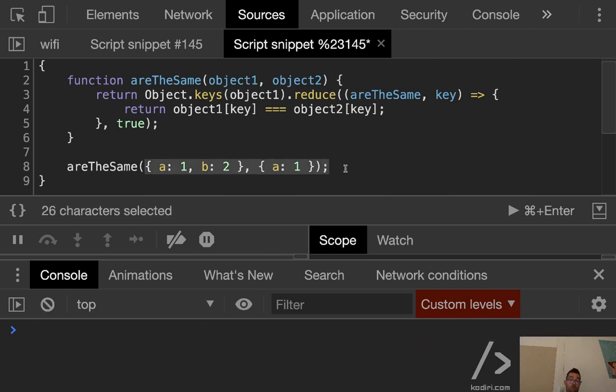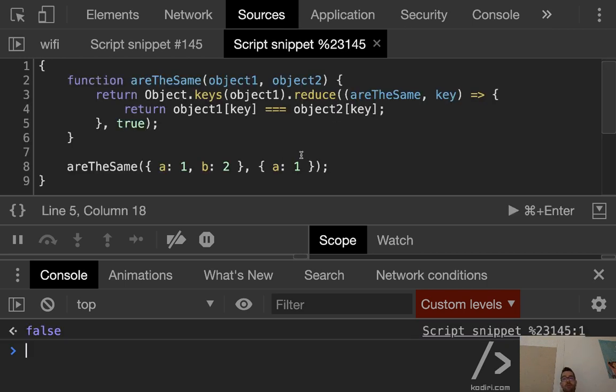False. Will it work? Return false, we agree on that. So why does it return false? Because it compares the key B, value 2, with the key of object 2 that is undefined. Correct. In the second iteration, we will be comparing 2 against what? Undefined, because we don't have the B key on the second object. So that should be okay, right? Brilliant. Works as expected.